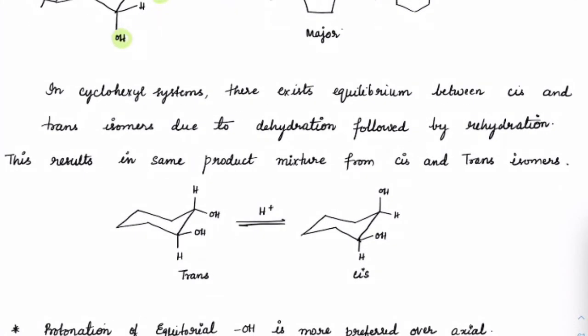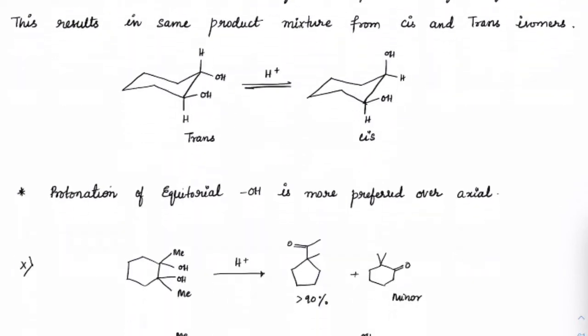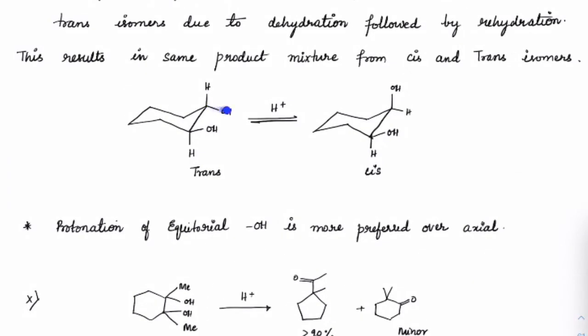Now, whenever you have cis and trans, what is this? This is a cis form, correct? And if it is a trans form, both OH will be equatorial. So I have written it here, just check this out. This is a trans form, both equatorial. This is also equatorial. This is also equatorial. So which means this is a trans form.